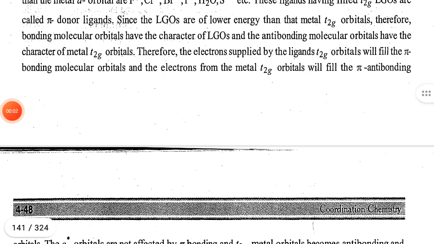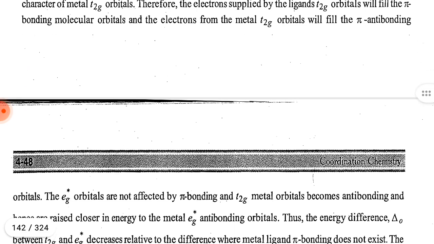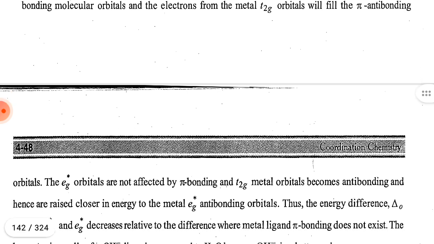Ligand group orbitals are of lower energy than the metal t2g orbitals. Therefore, the bonding molecular orbitals have the character of ligand group orbitals and the anti-bonding molecular orbitals have the character of metal t2g orbitals. Therefore, the electrons supplied by the ligand's t2g orbital will fill the pi bonding molecular orbital, and the electrons from the metal t2g orbital will fill the pi anti-bonding